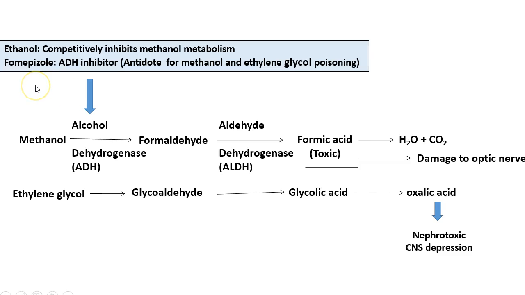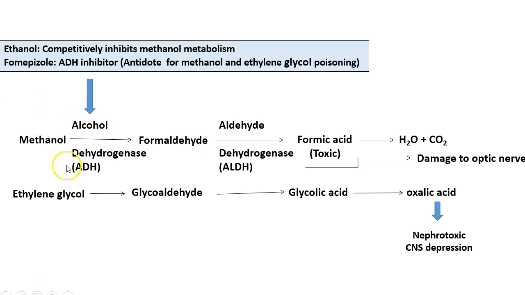In this case of poisoning, ethanol can be used because ethanol can competitively inhibit methanol metabolism. You know that alcohol dehydrogenase will metabolize both ethanol and methanol. Hence, ethanol will compete with methanol for alcohol dehydrogenase, and hence the conversion of methanol to formaldehyde and then to formic acid will be reduced.